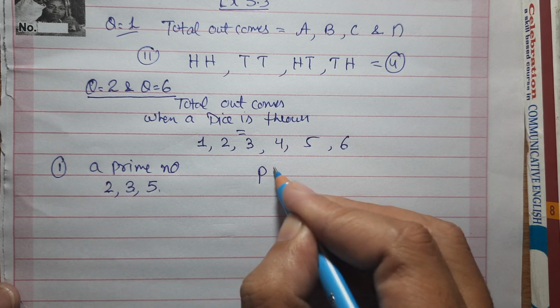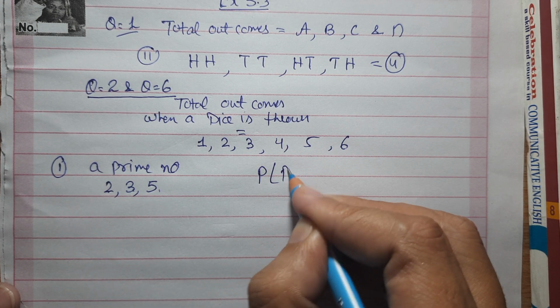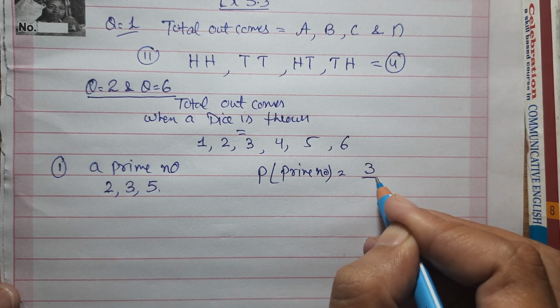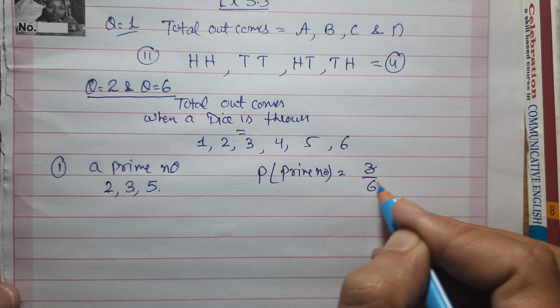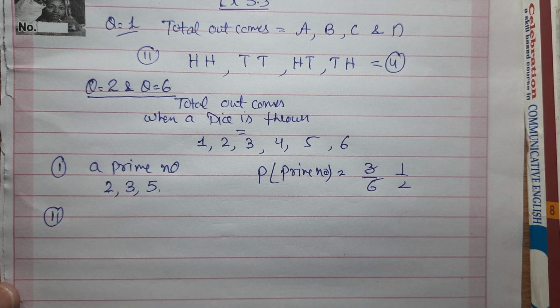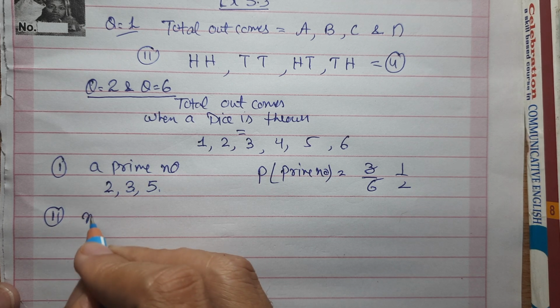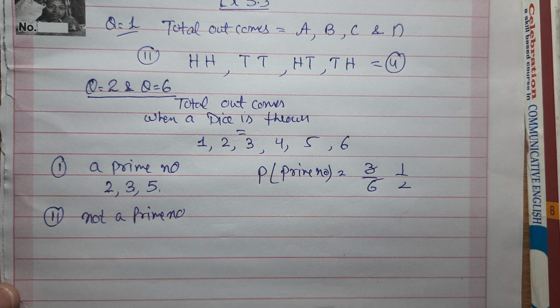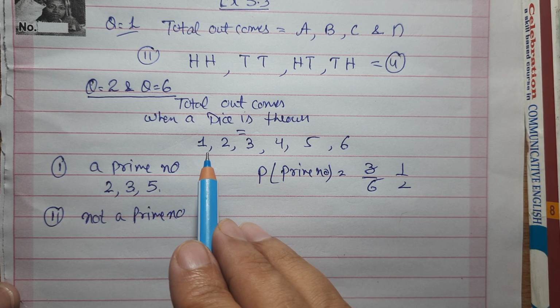So what will be the probability of prime numbers? Favorable cases over total cases, that is 3 upon 6, which is 1 upon 2. Second part, not a prime number. Find the numbers that are not prime.